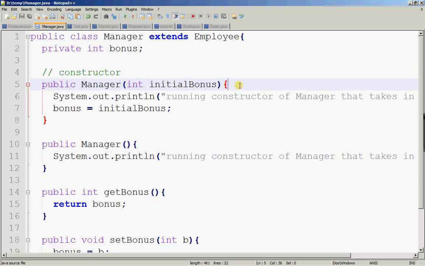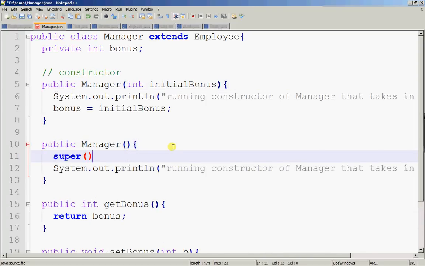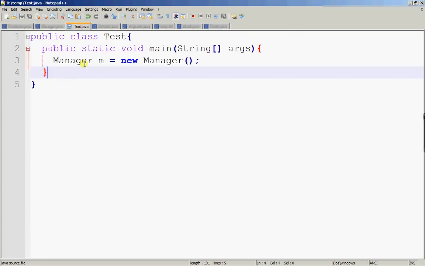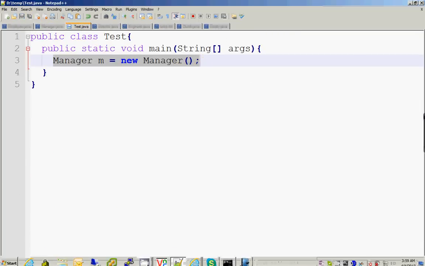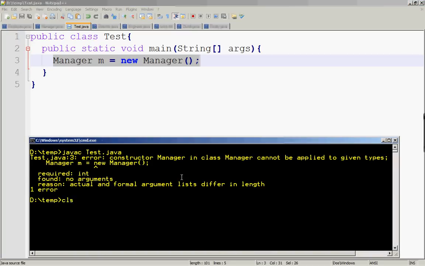Now let's try this. Super bracket bracket calls Employee, which takes in nothing. Now you can pass in something in there as long as there is a constructor in the parent class which takes in something. So in this case, let's try to run test and see what happens. Compile, run.